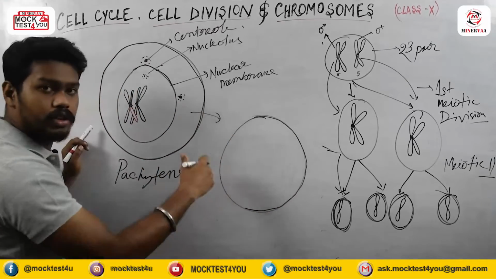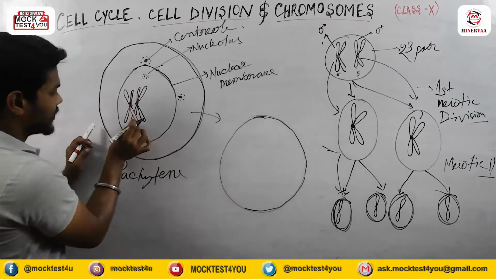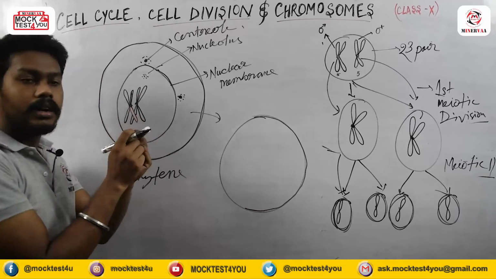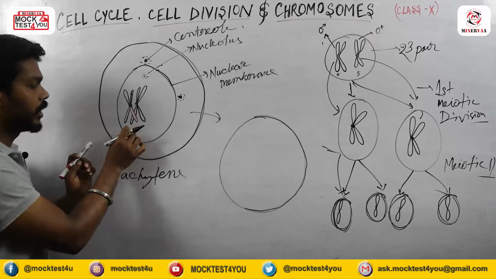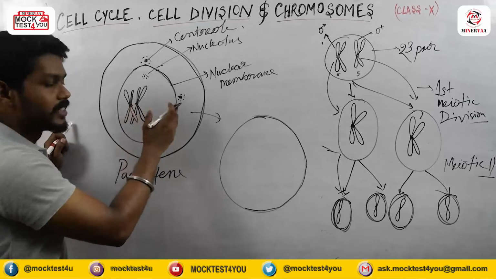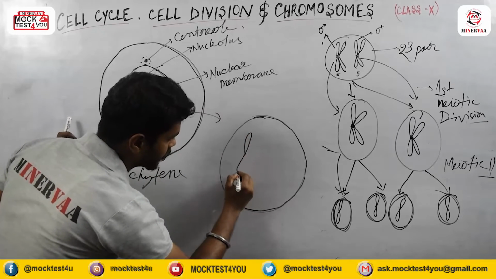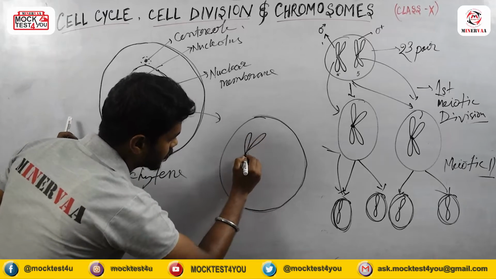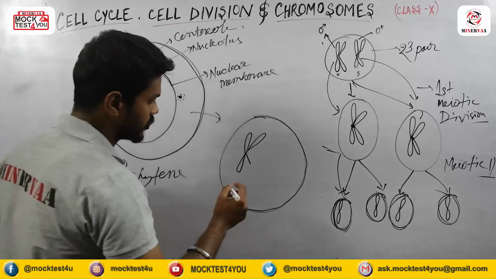Suppose this is the nucleus in the diplotene phase. These chromosomes will repel each other. Repulsion will start here, and they will move a distance apart in this way, but they remain attached to each other.